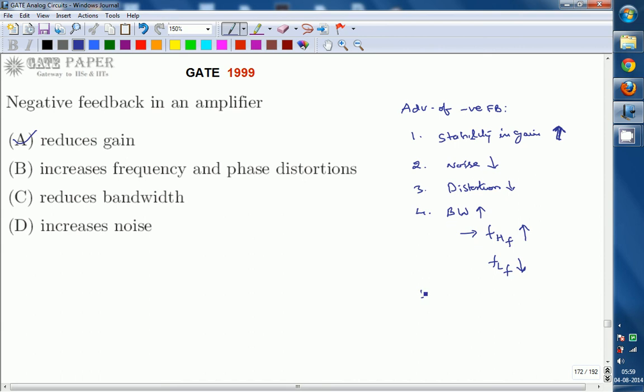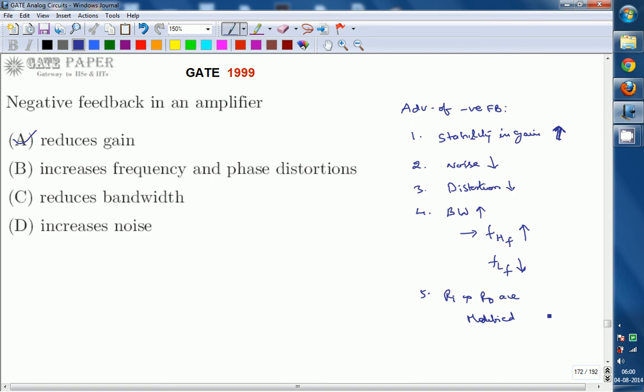And the fifth one is that Ri and R0, that is input resistance and output resistance, are modified according to requirement. That is based on the amplifier we are going to use, whether it is a voltage amplifier, current amplifier, transconductance or transresistance. Each amplifier will have different requirements for Ri and R0, which will be met by using negative feedback.